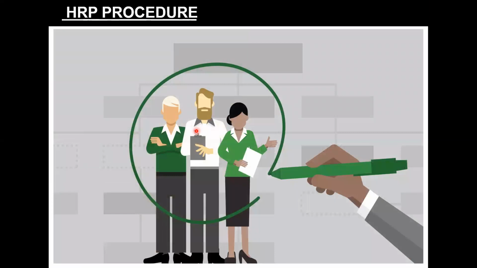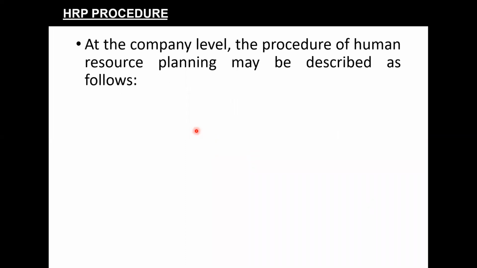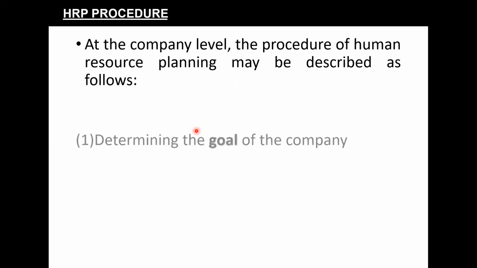So now, without any further discussion, let us begin with the new topic for the day that talks on the procedure or the process of human resource planning. What are the different steps that the human resource manager needs to perform in undertaking human resource planning? So let us first have a look at all the different steps and then discuss them in detail. At the company level, the procedure of human resource planning may be described as follows.